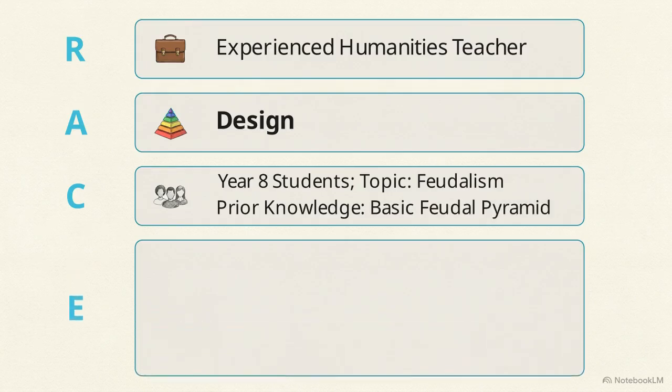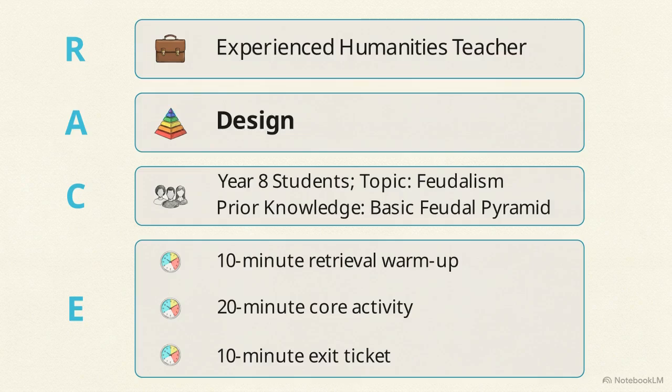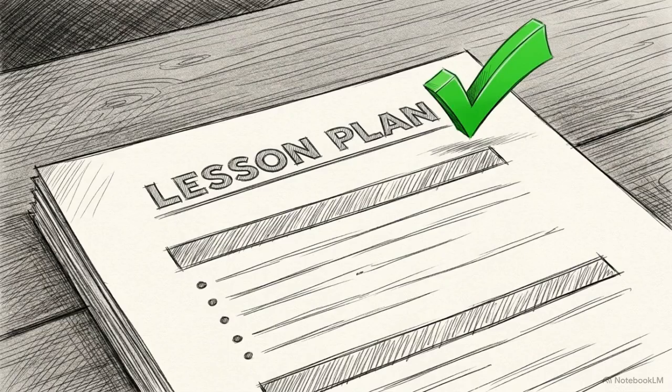Finally, we execute. We demand the exact format, a 10-minute retrieval warm-up, 20 minutes of core activity, and a 10-minute exit ticket. The AI no longer has to guess what a useful lesson looks like. By defining these 4 specific boundaries, you filter out generic filler and generate a targeted document you can use immediately.